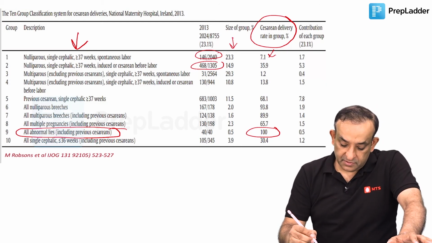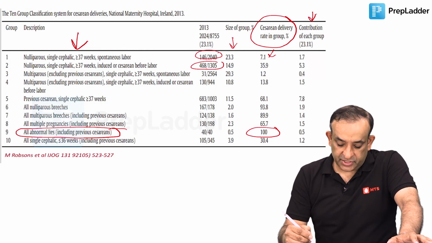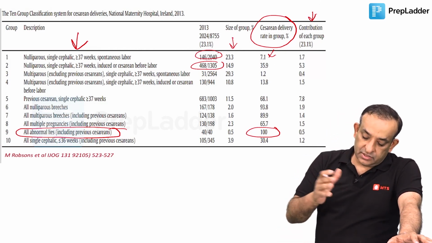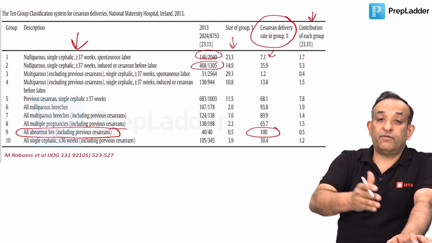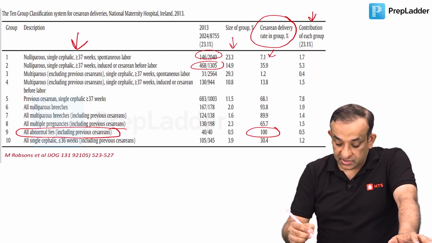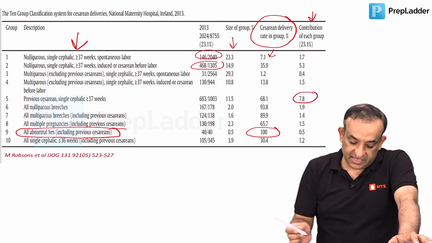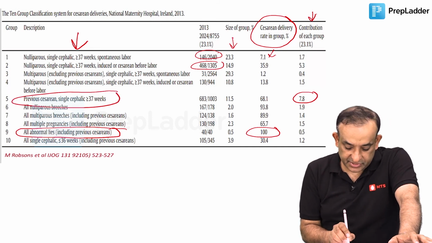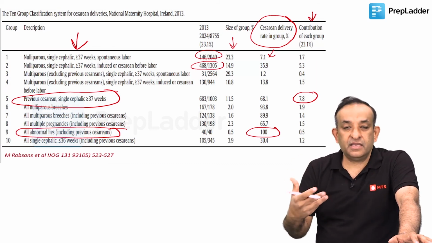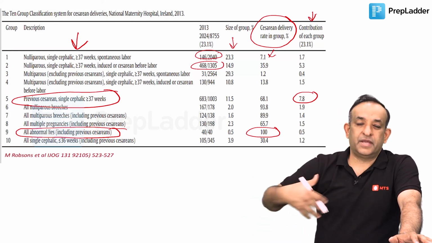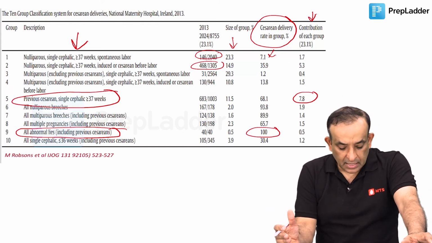But the sixth column is telling you that in all these patients who had undergone cesarean section, which one is the major contributor for the cesarean sections? So this is that column, and you can make out the biggest contributor for cesarean section is actually the previous cesarean section. All right, so this is how the audit is done, and this is how we represent our data across many hospitals, and then we come to a conclusion how cesareans are done in various institutes.